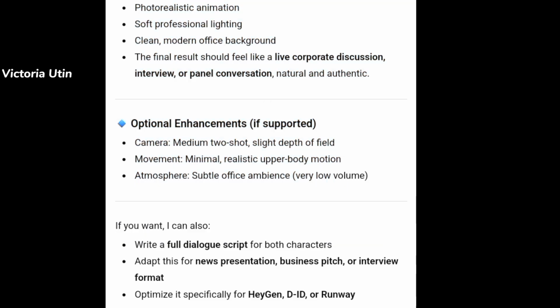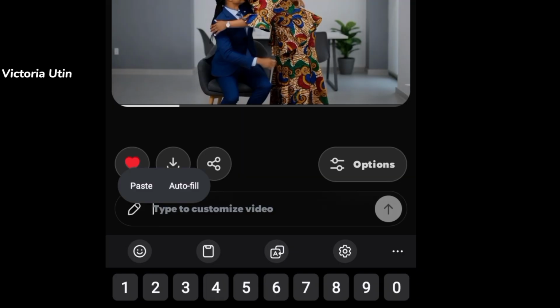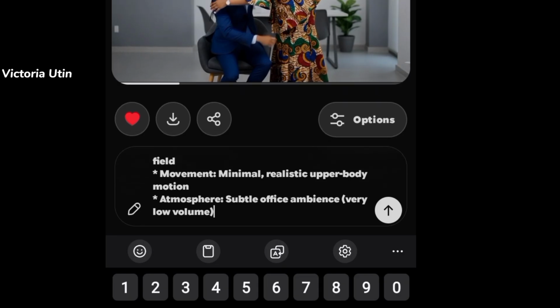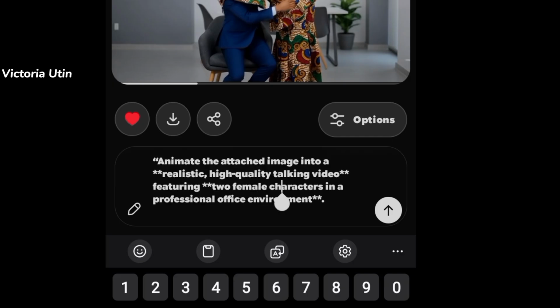So once you copy, I'm back to Grok AI. So I'm going to come down here to type to customize video to paste the prompt. So once you paste your prompt, please pay close attention so that you will not make mistakes and so that you can have a flawless video. I'm just going to go ahead to type what I want each of the characters to say.